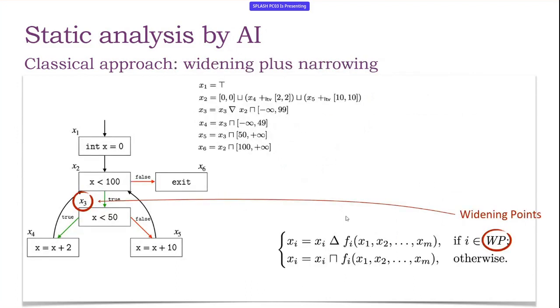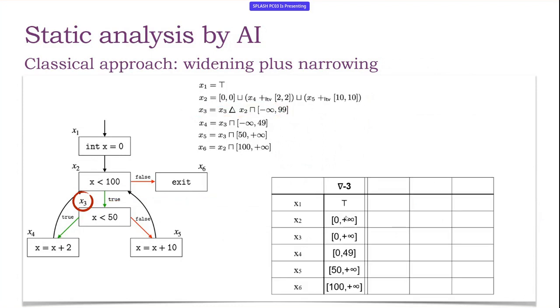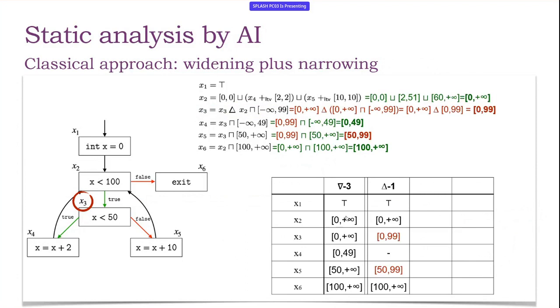Let's see, again, in the example, we keep the same widening point, and in this case, x3 is computed by considering the narrowing. This narrowing starts from the post-fixed point that we reached and starts refining the result. Then the refinement simply observes that a point where we have an unlimited bound now has, in the following step, a definite bound, which is 99, because we have a guard that checks whether it is greater or not than 100. And so the narrowing in this case keeps the finite definite bound, so 99.